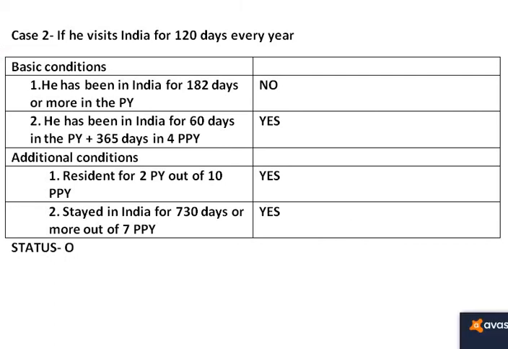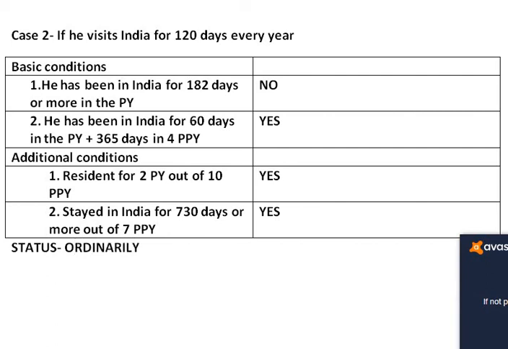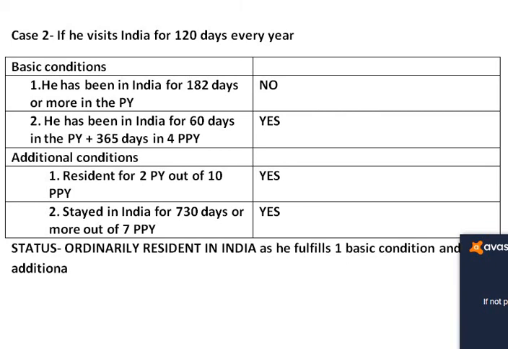So our answer is ordinarily resident in India, as he fulfills one basic condition and two additional conditions.